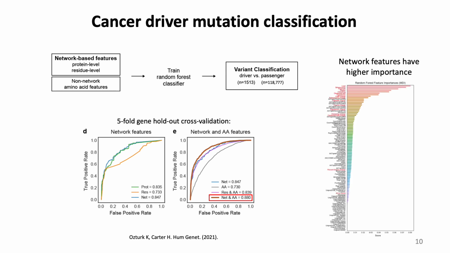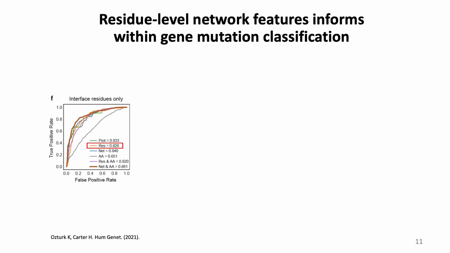Then we evaluated the feature importances of the random forest classifier as the mean decrease in impurity and saw that network features, which here are highlighted in red, generally have higher importance than the classic amino acid features, which again supports the utility of network information for variant classification tasks. Another aspect to note here is that residue-level features perform well overall when focusing on interface residues only, which is where they are the most informative.